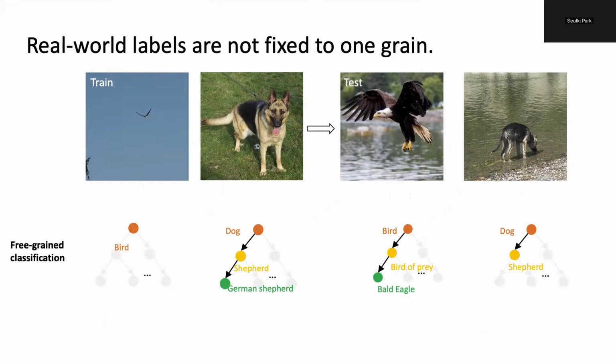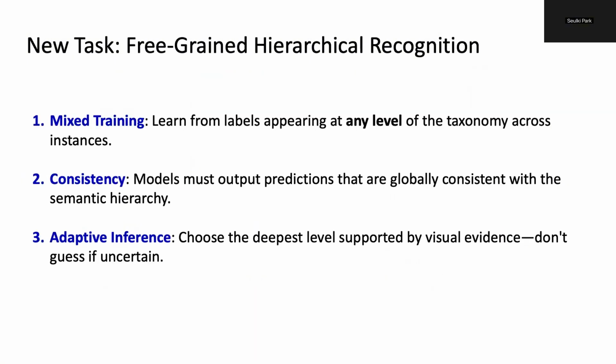Depending on visual ambiguity, distance, or annotator expertise, a distant bird might only be labeled as a coarse-level bird. In contrast, a clear close-up shot of the same bird justifies a very specific fine-grained label like bald eagle. To bridge this gap, we define a new task called free-grained recognition.